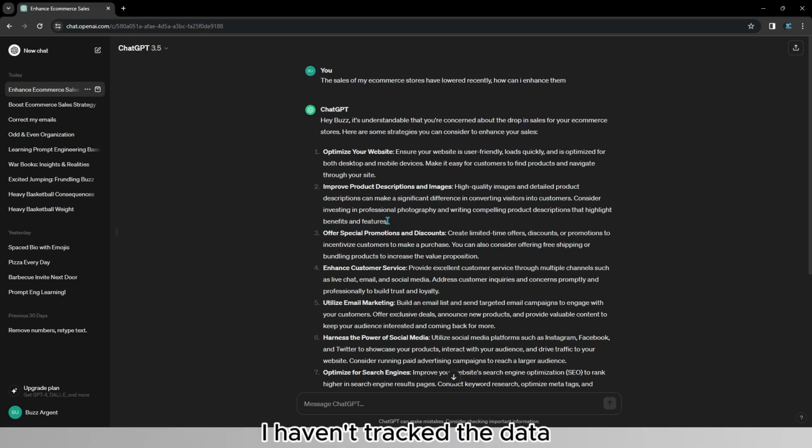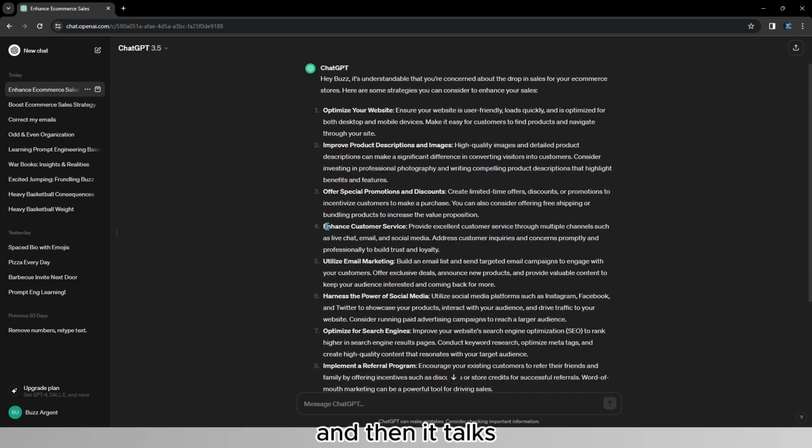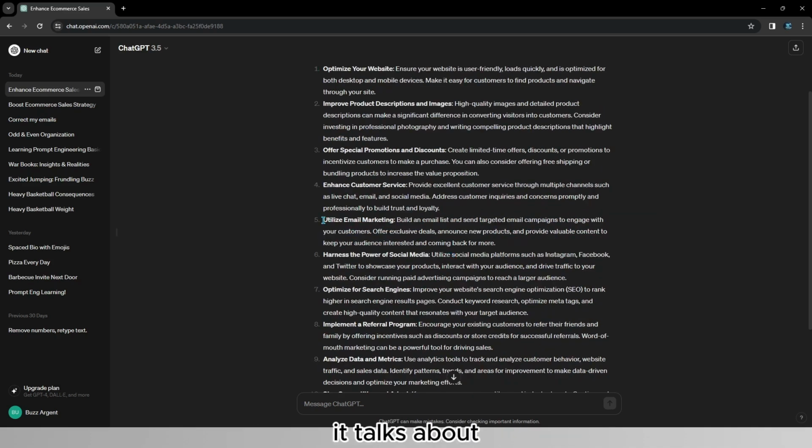I haven't tracked the data, so I can't really know if my problem is the conversion rate or attracting people to my website. And then it talks right away about customer service. However, this is something that you should do more at the end. As you can see, it talks about email marketing after customer service, but it's useless to prepare a customer service if you don't even have clients in the first place that visit your website.